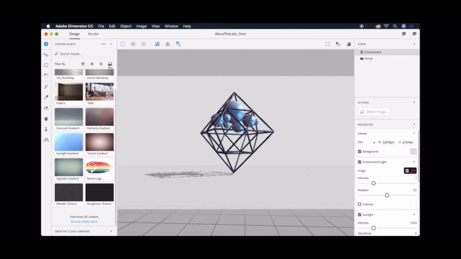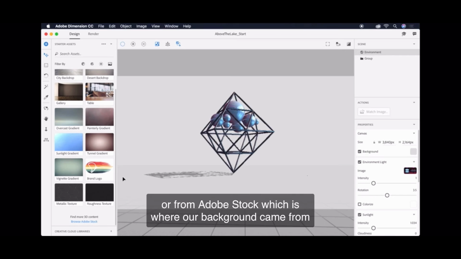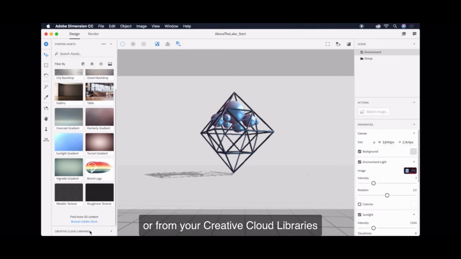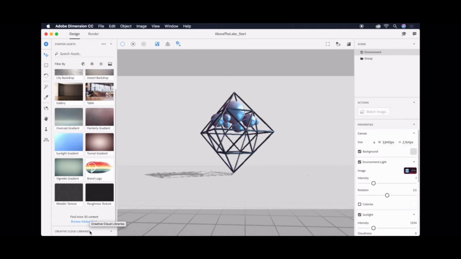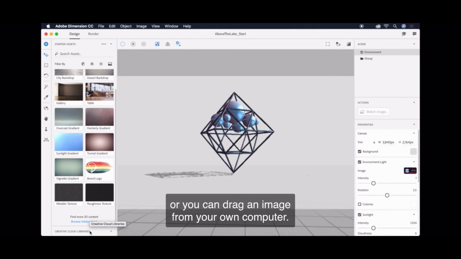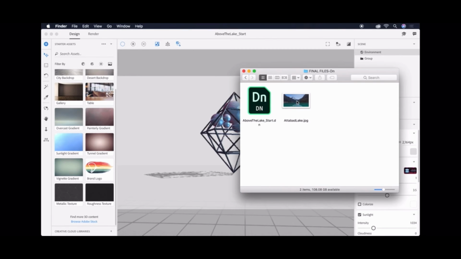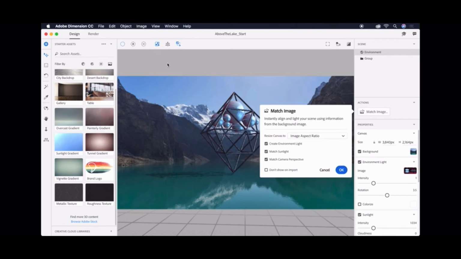We can use images provided in the app by filtering by images, or from Adobe Stock, which is where our background came from, or from your Creative Cloud libraries. Or you can drag an image from your own computer.